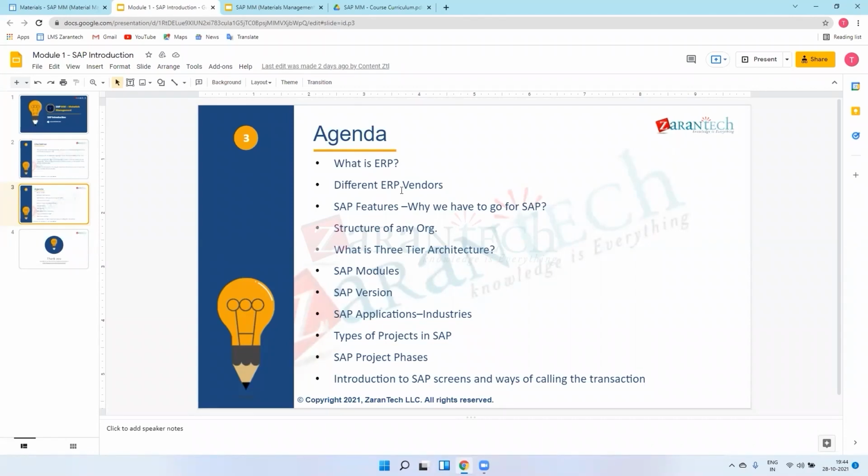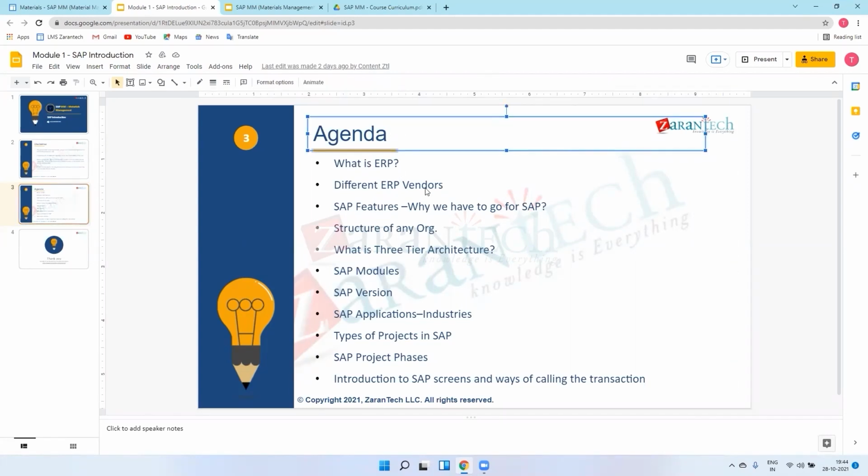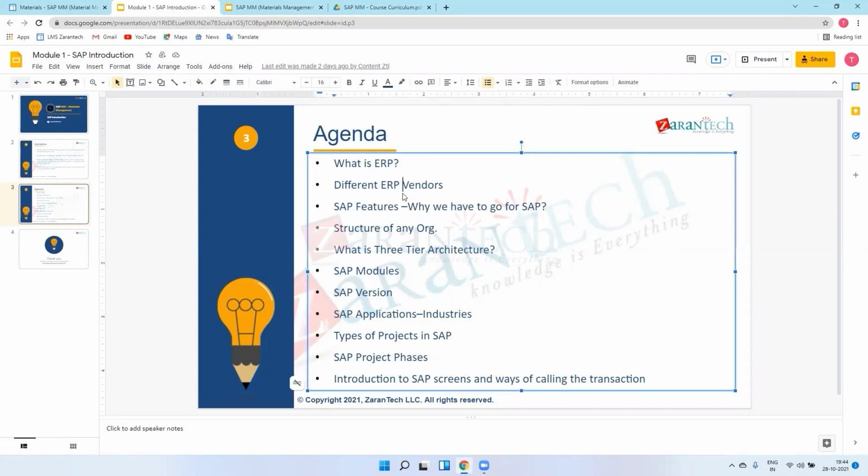This was updated last month. They offer all the SAP modules, that is MM, SD, which we will see in this course. So this is about the ERP vendors: SAP, Microsoft, and Oracle.